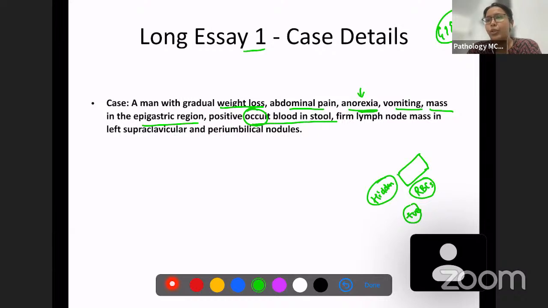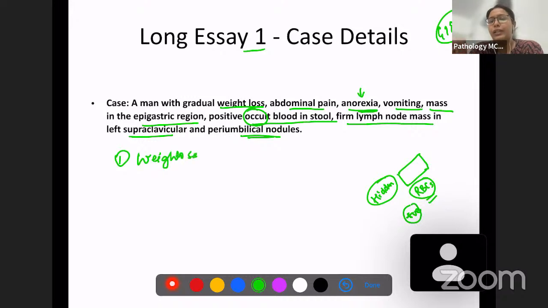It's not going to be grossly seen, but when you are doing a microscopic test, you are going to see this. So this is known as occult blood. And also another thing, firm lymph node masses in the left supraclavicular as well as periumbilical nodules are present. So there are so many clues which you can see in this question. First, you can see that the patient has weight loss.